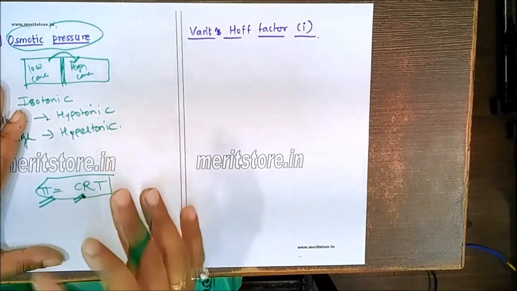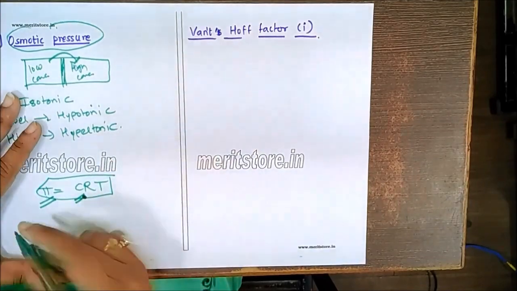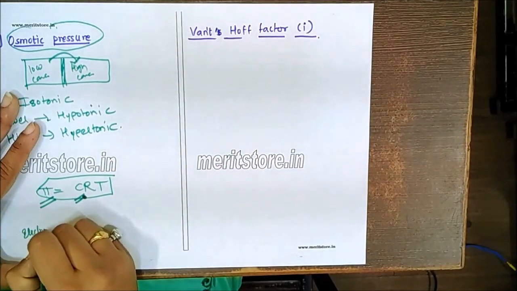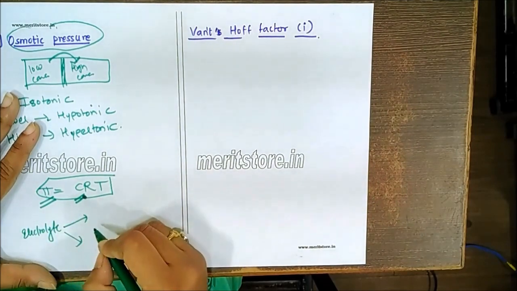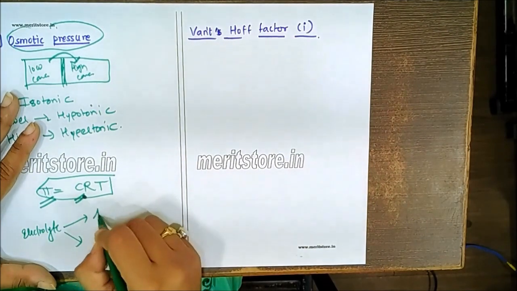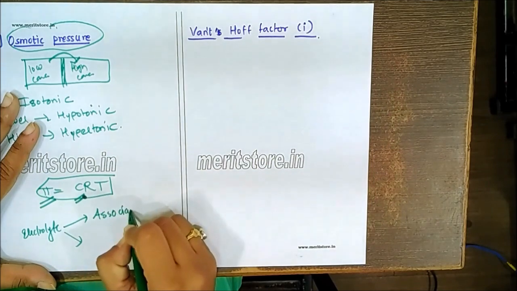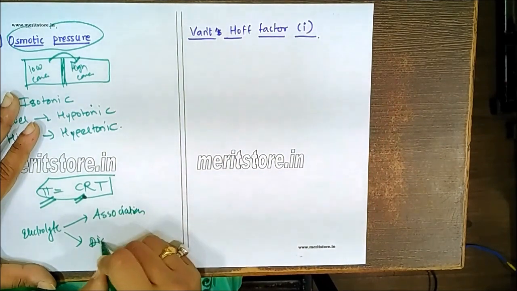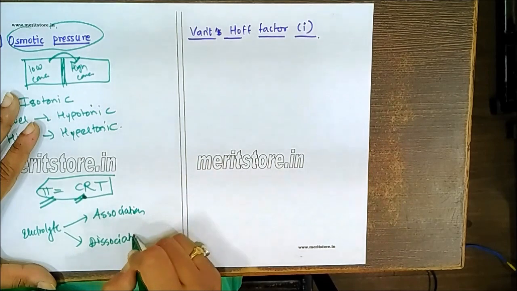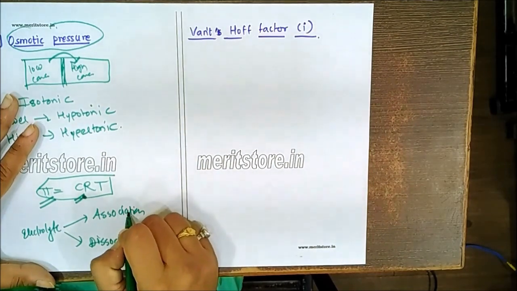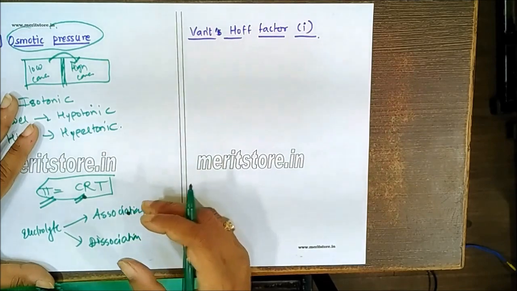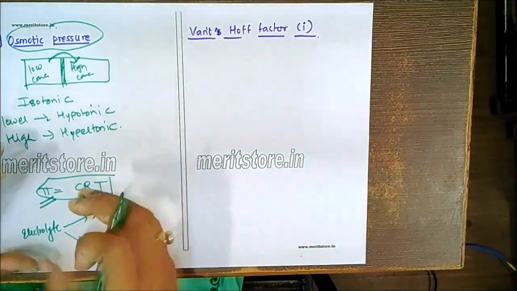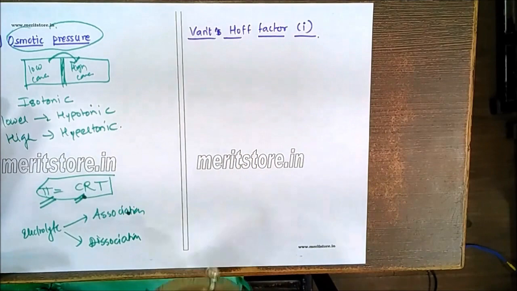Now what happens when you have a solute, or if you talk about a simple electrolyte, if you dissolve this electrolyte into the water, there are two types of mechanisms at work. Either there can be association or there can be dissociation. Due to association, the number of particles becomes less.